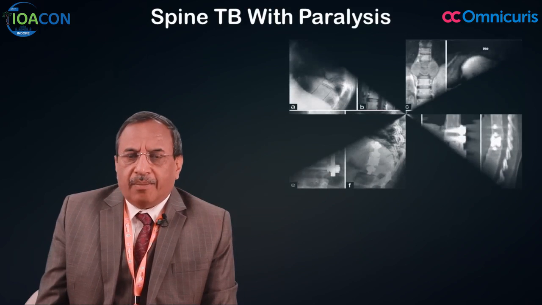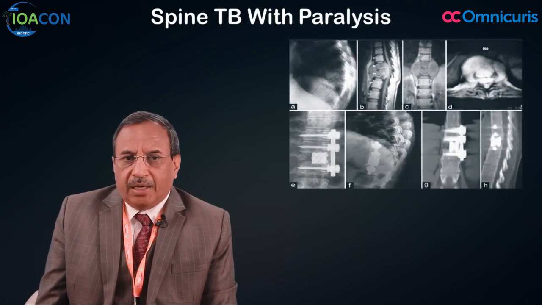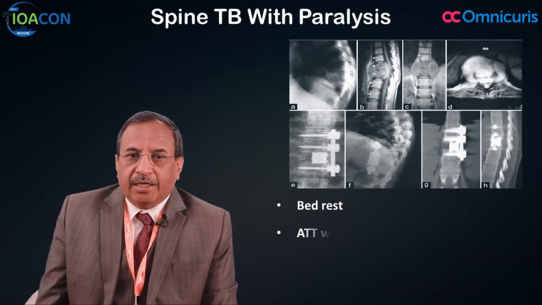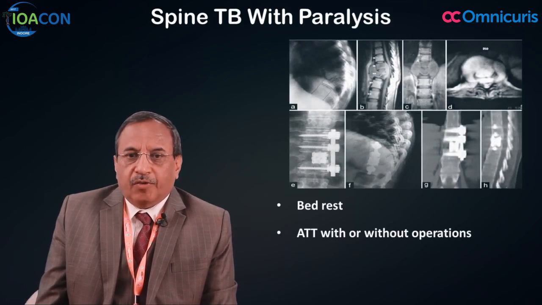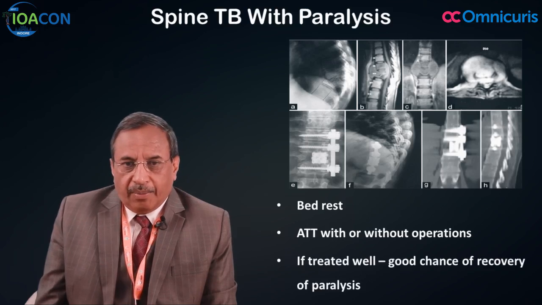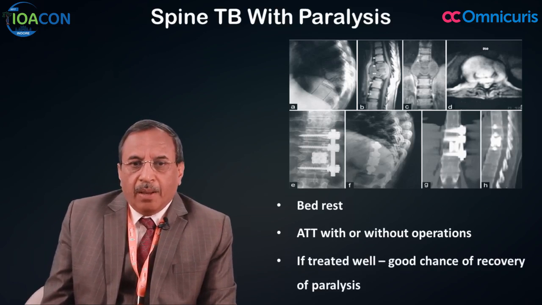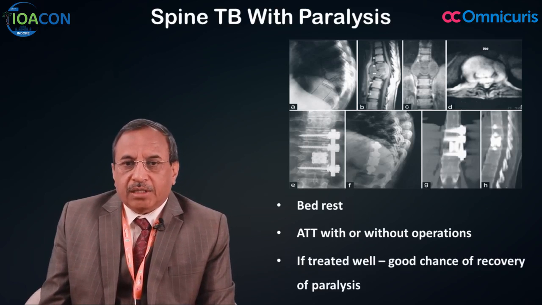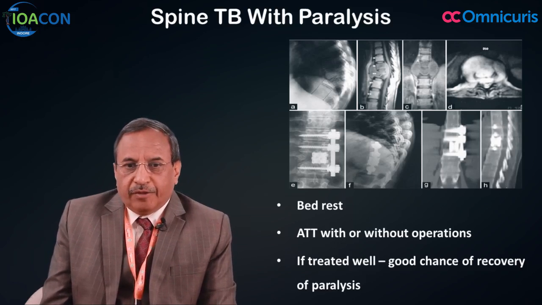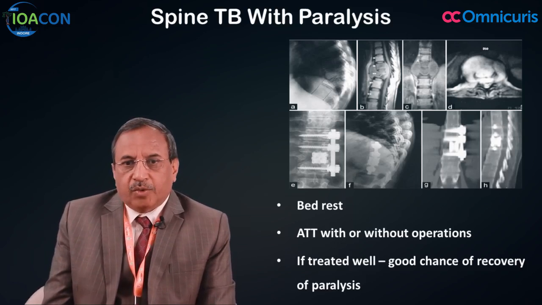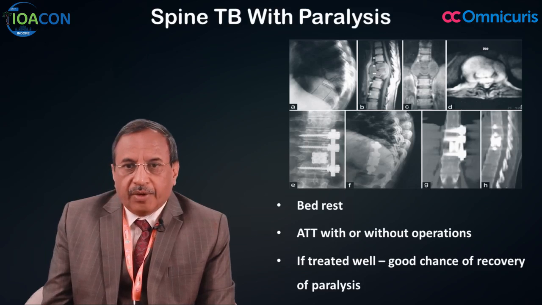Now, when a person comes with spinal back pain tuberculosis with paralysis, then again bed rest, ATT chemotherapy drugs with or without operation is the treatment. Some patients may require operation and some may not, but if treated well, there are good chances of recovery of paralysis. So, you don't have to feel that if paralysis has occurred, then nothing can happen. There are very good chances of recovery from paralysis in the present line of treatment.